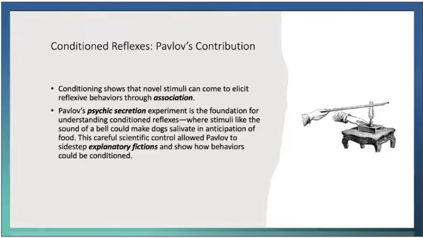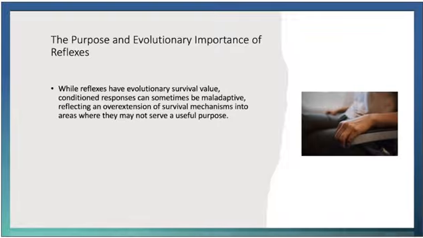Pavlov's psychic secretion experiment is the foundation for understanding conditioned reflexes, where stimuli like the sound of a bell could make dogs salivate in anticipation of food. This careful scientific control allowed Pavlov to avoid explanatory fictions about how behaviors could be conditioned. And as you can see in this picture, the bell is a misnomer. Pavlov actually used a tuning fork as the auditory stimulus.